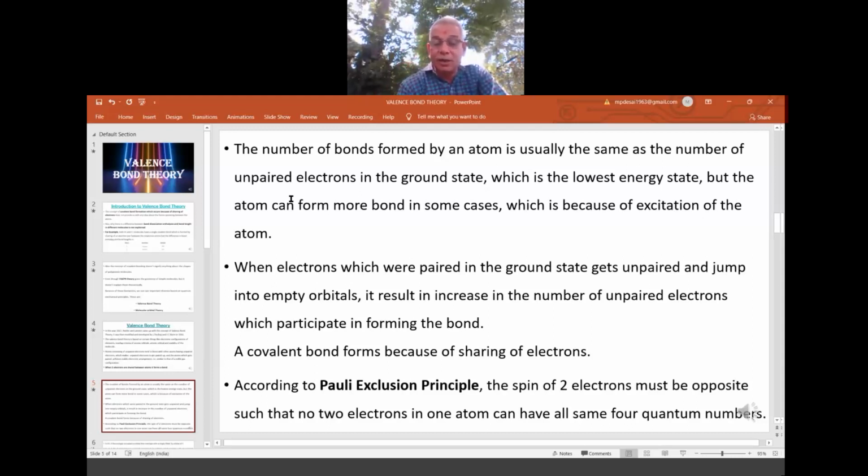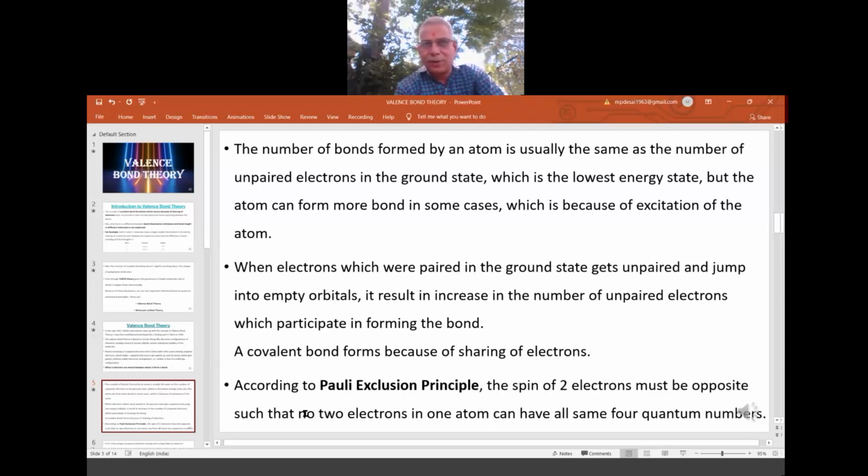And here in the VBT, it has taken care of what? Pauli's exclusion principle. What is the principle? The spins of two electrons must be opposite. Similar spin will not be there in the same orbital. For example, in the s orbital there are two electrons with opposite spin, either clockwise, anti-clockwise, or upward arrow, downward arrow, or half arrow mark upward, half arrow mark lower.